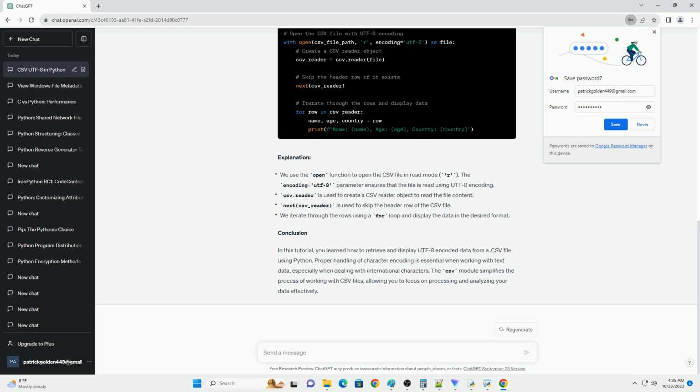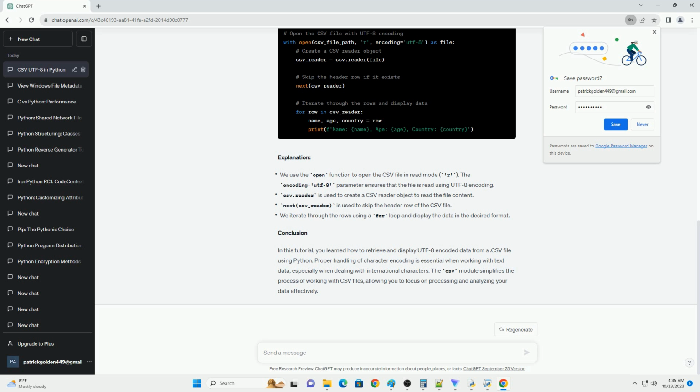Here's a step-by-step guide to read and display UTF-8 data from a .csv file in Python. Import the necessary modules. Open the CSV file. Use the codecs.open function to open the CSV file with UTF-8 encoding. Create a CSV reader. Use the csv.reader function to create a CSV reader object.